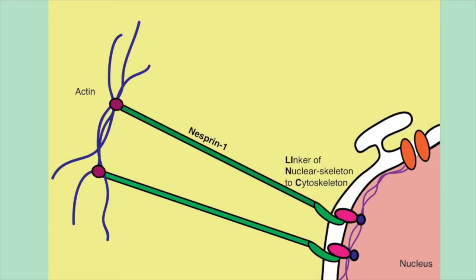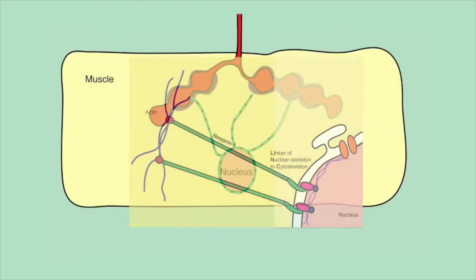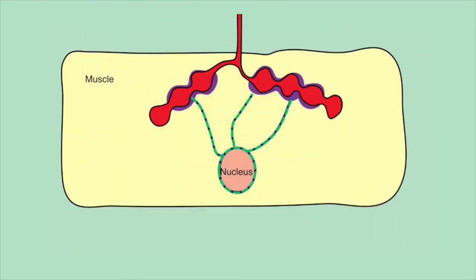Nesprin1 is a giant transmembrane protein present at the outer nuclear membrane belonging to the spectrin superfamily of proteins. We found that Nesprin1 forms striated F-actin-based filaments that we dubbed railroad tracks that span all the way from the nucleus to the NMJ. Interestingly, these railroad tracks specifically wrap around immature boutons prior to the recruitment of the postsynaptic